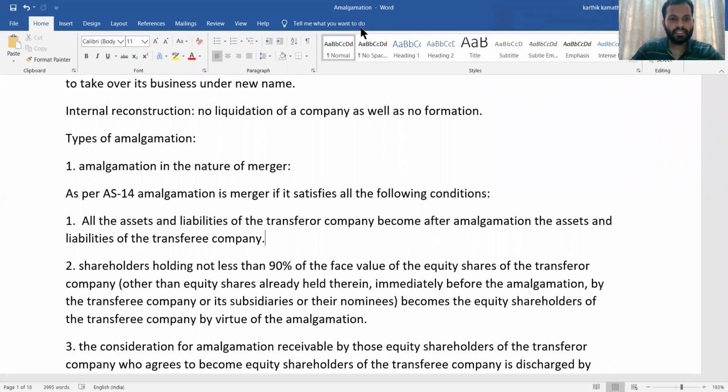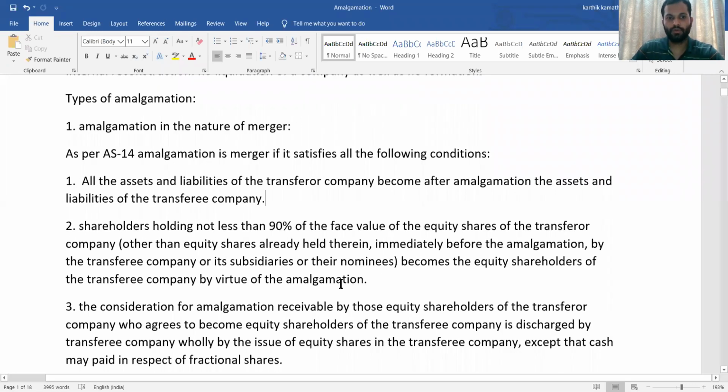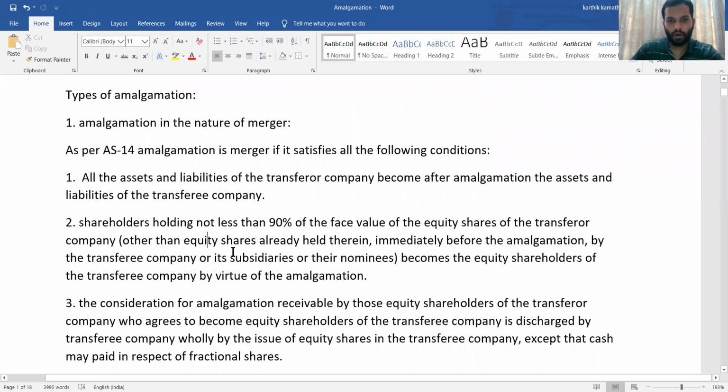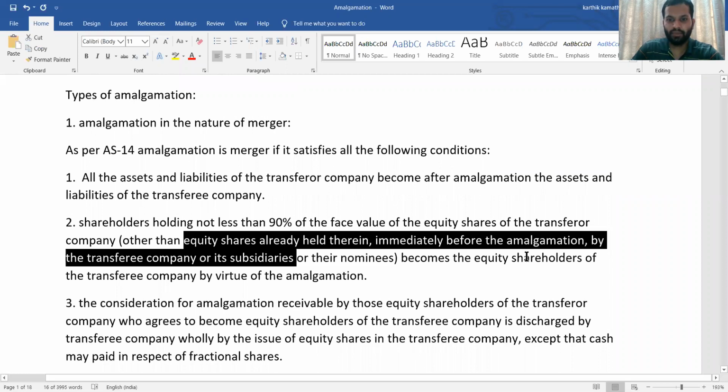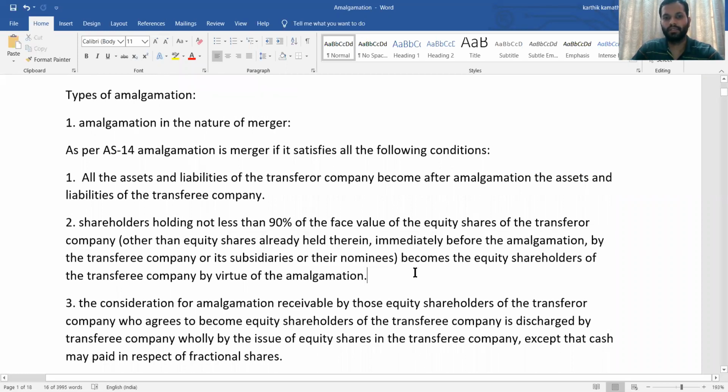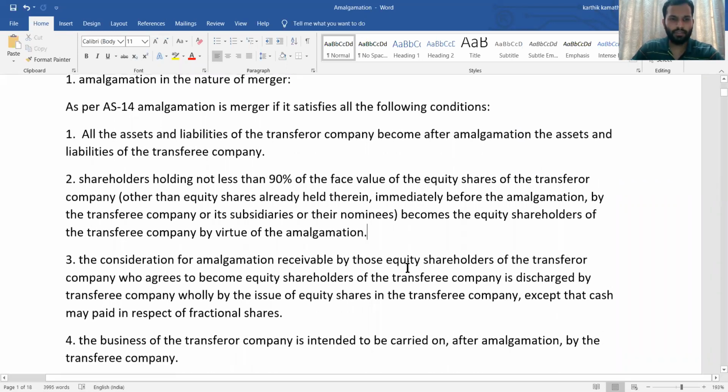Then shareholders holding not less than 90% of the face value of equity shares of the transferor company become the equity shareholders of the transferee company by virtue of amalgamation. That is one more rule, excluding the equity shares already held therein immediately before amalgamation by the transferee company or by its subsidiaries. So these are the rules that you should know.